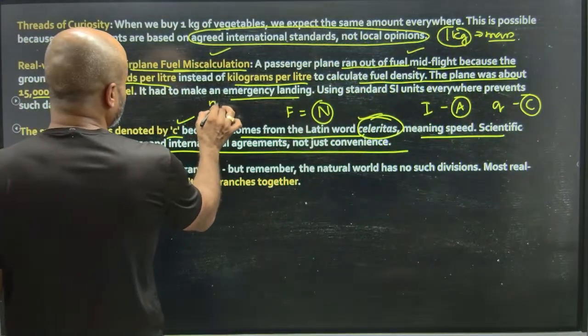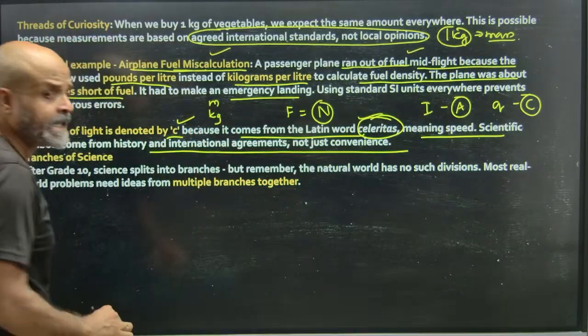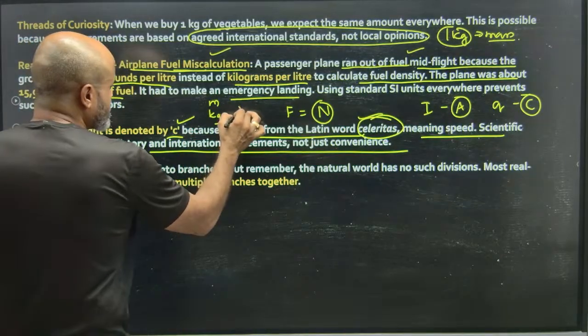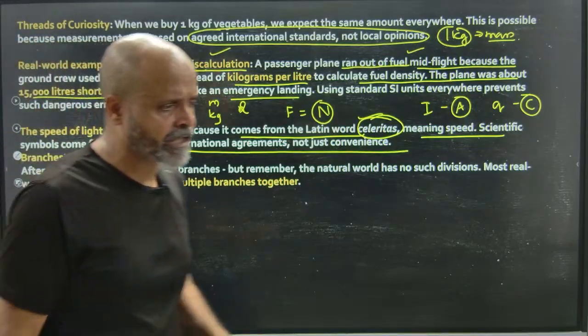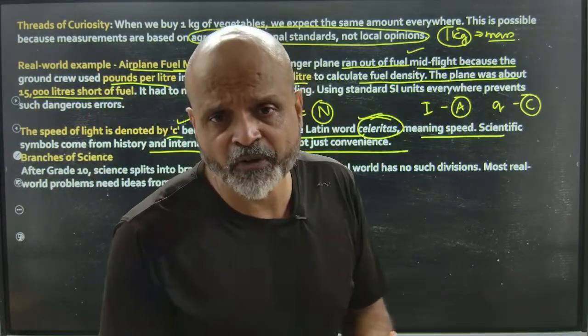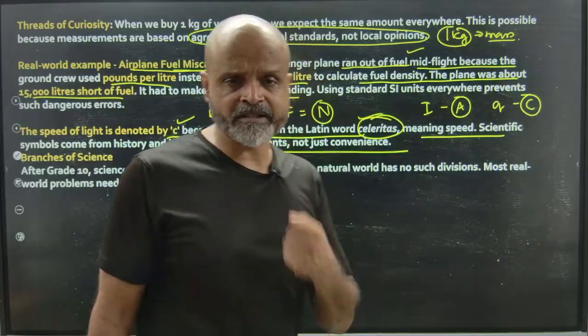Otherwise, we generally have meters, which is represented in small letters, kg, which is represented in small letters, liter, which is represented in small letters. Wherever you have a capital letter specification of units, that is generally named after a scientist.